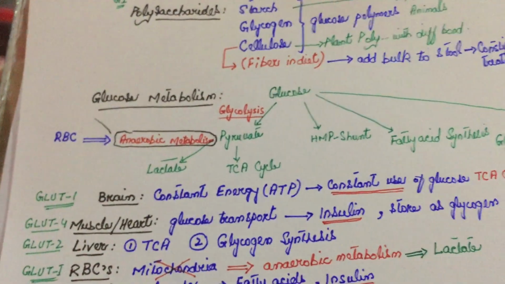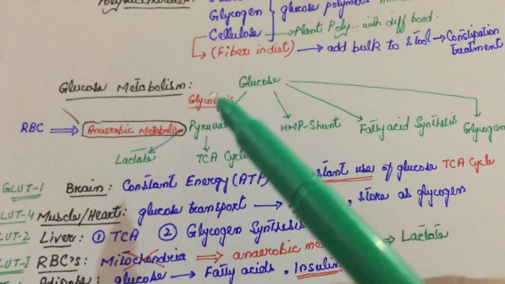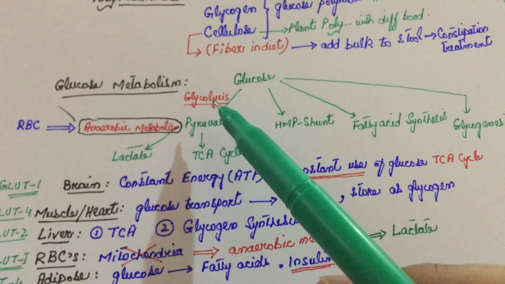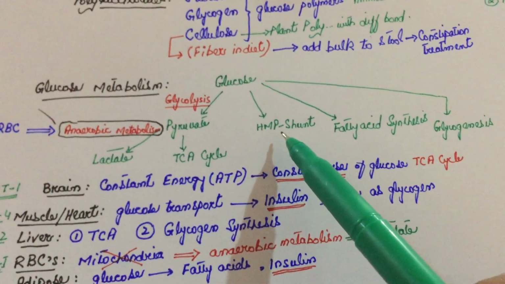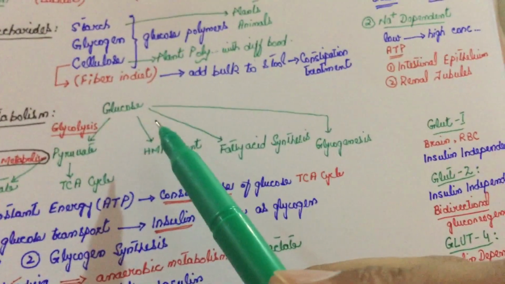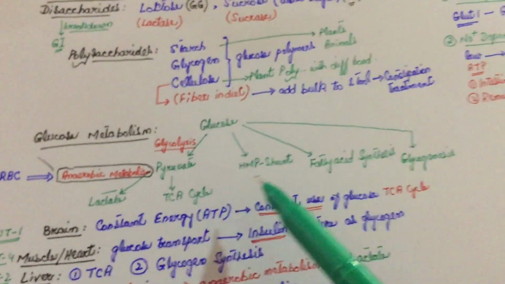Now we talk about the glucose metabolism. Glucose can be converted into pyruvate by the process of glycolysis, which we will talk about in detail today. Glucose can go into the HMP shunt, glucose can make fatty acids, and glucose can make glycogen via glycogenesis. All these pathways have detailed lectures.